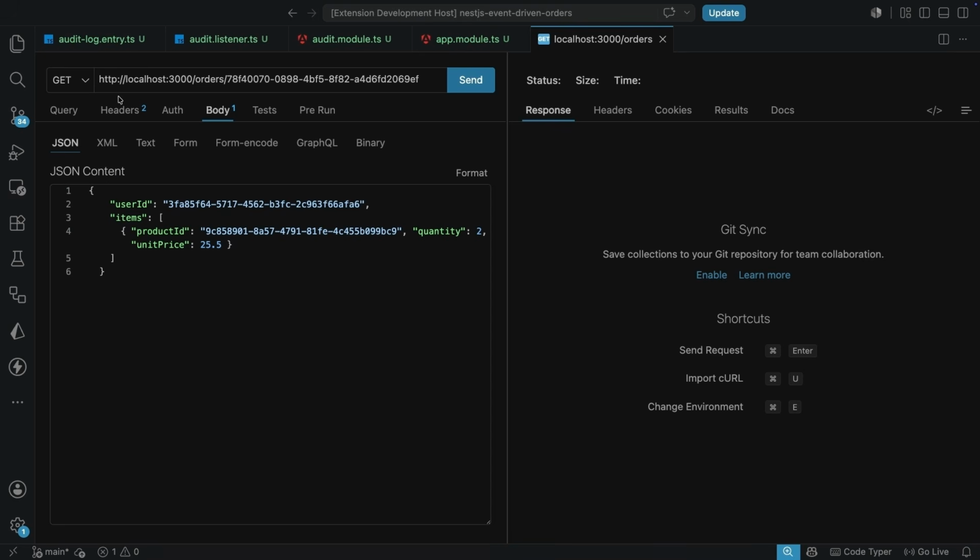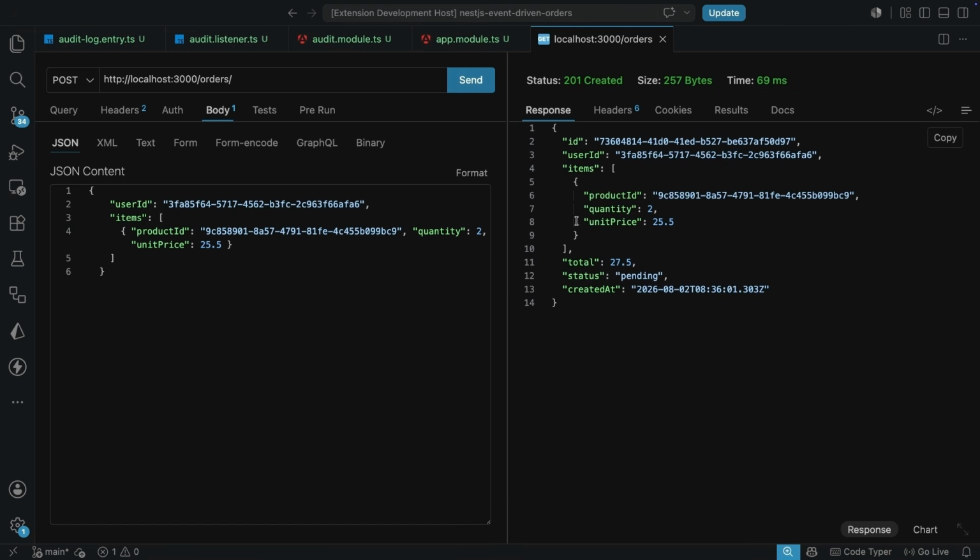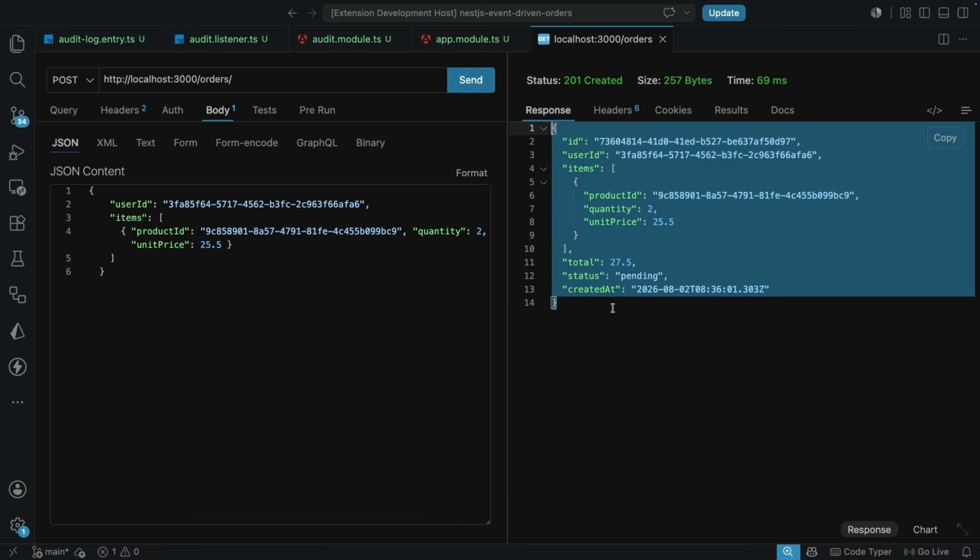And in here, we are going to try to create a new order. I'm going to keep this body shape over here because we are just doing all of these in memory. We are not writing to a database. But this is going to be a post request, and I'm going to remove all of these, so we just have the orders path. And now if you send this, we actually create an order. But let's take a look at the logs over here.